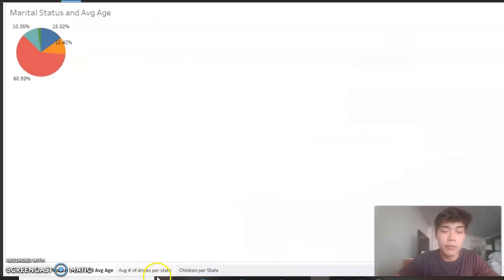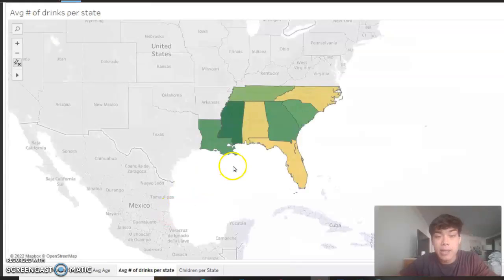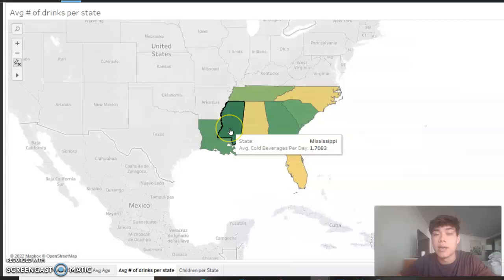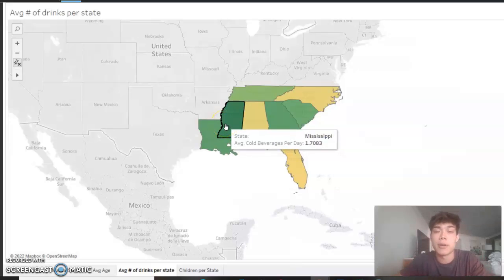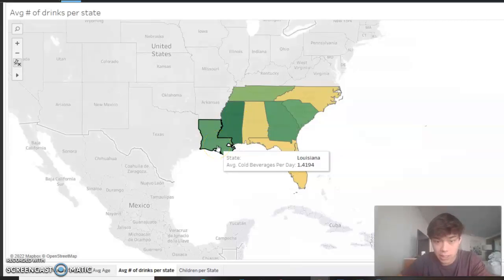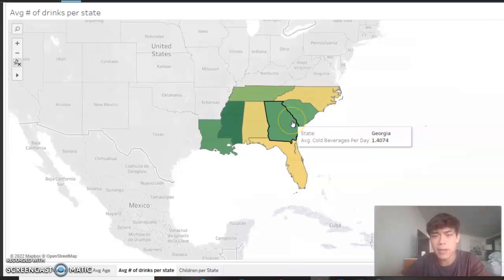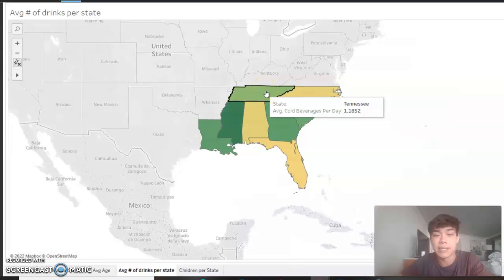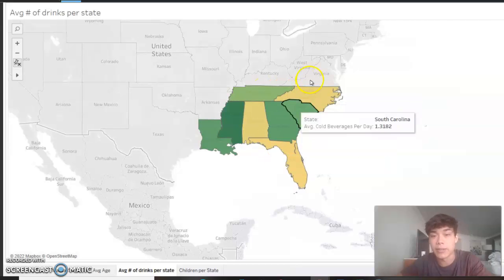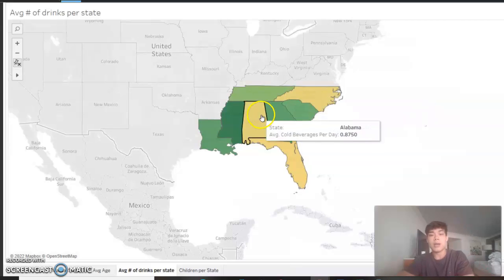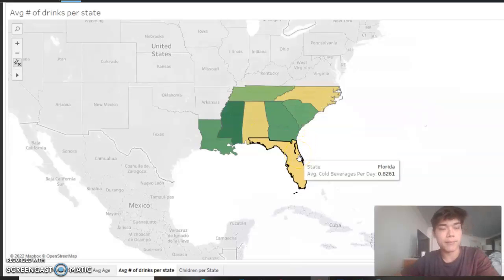Okay. And for the third visualization, we have the average number of drinks per state. The darker the green, the higher the average number of beverages consumed in that state. So Mississippi, you can see, is about 2 beverages, 1.7, we're going to round up. Next up, we have Louisiana with 1.4, so about 1.5 beverages consumed on average. Next, we have Georgia with about 1.5 as well. Then we have South Carolina and Tennessee, and you can see these lighter states don't even consume a full beverage on average. It's just about there, though, if we wanted to round up.